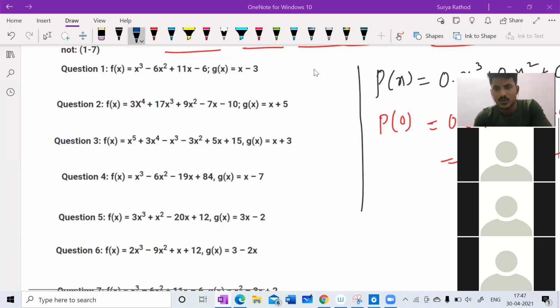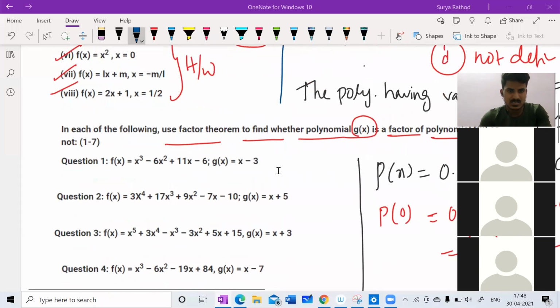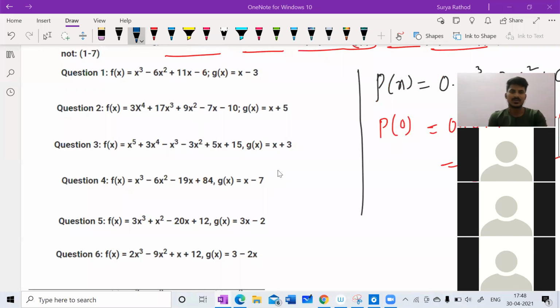Good. Mohit, Harini, Toshnika. Sir, can you explain the second question? Which one? Question number 2. 3x to the power 4 plus 17x plus 9x square. Sir, it is down. Oh, this one. Okay. Sir, I didn't get how you're doing this.